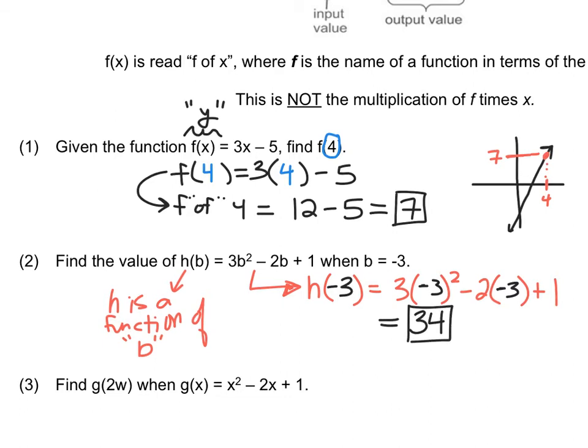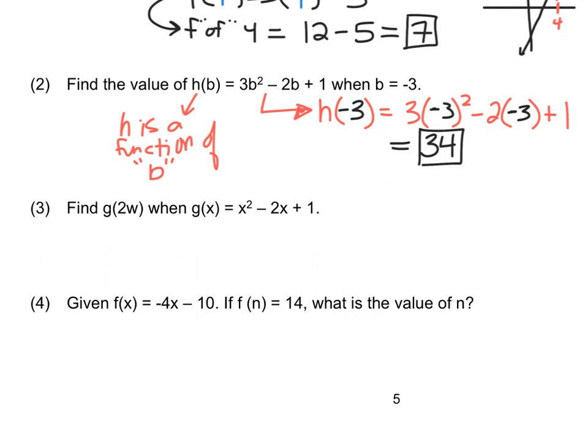So the h function, when b is equal to -3, that's what this means. The h function, when b is equal to -3, will give a 34. All right. I think personally probably something you don't want to graph. One, because you may not know how to graph that yet, and also because that number is pretty large. All right. No homework for today.